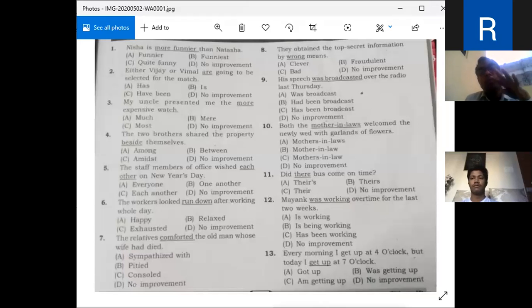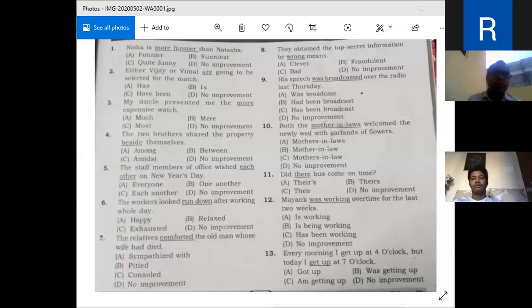You have to select the correct one, and this is called sentence improvement. It is a test of your grammar skill and vocabulary. Vocabulary means the words, their meanings, antonyms, synonyms, and one word substitution. That's why in our earlier lecture, we took each and every word.